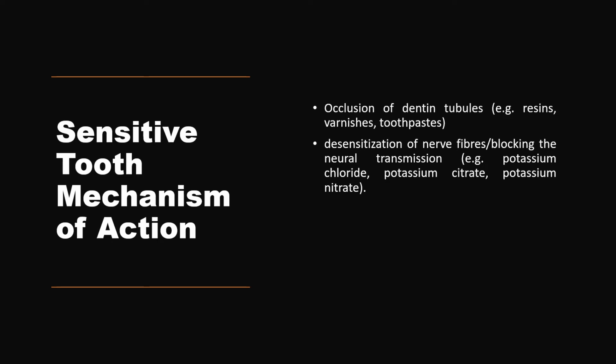Sensitive teeth can be improved, and sensitivity can be removed, by the use of sensitive toothpaste. Sensitive toothpaste basically acts by two mechanisms. First is the occlusion or blockage of the dentin tubules, for example the use of resins, varnishes and toothpaste.